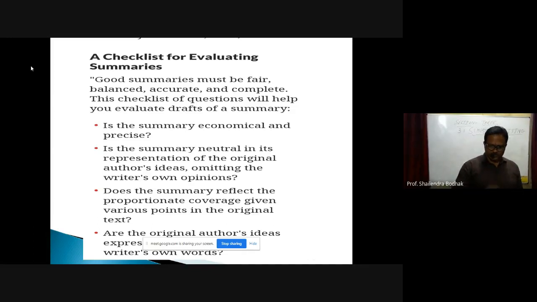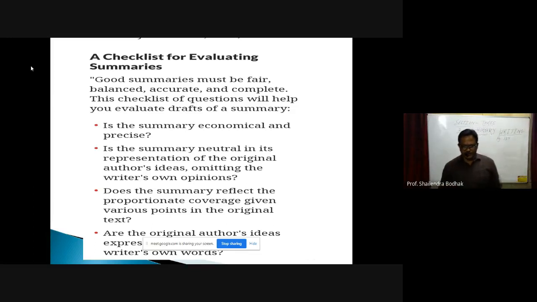Now after writing the summary, you have to check: is the summary economical and precise? Economical means you have to check whether some words are repeated, some sentences are repeated, or whether we can make a complex sentence into a simple one. If there are any adverbs in your summary, those adverbs also should be removed, and it should be precise. Precise means it should be short.